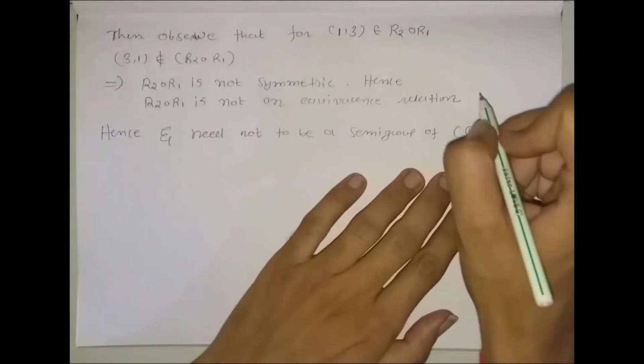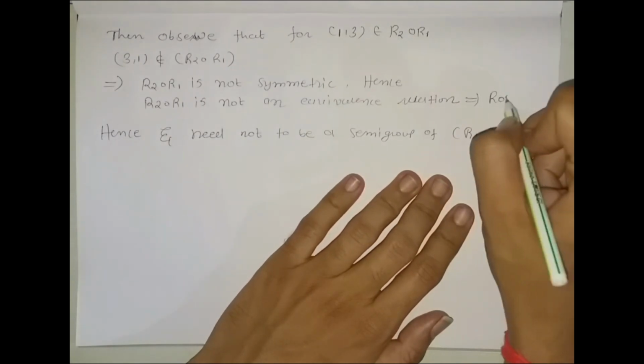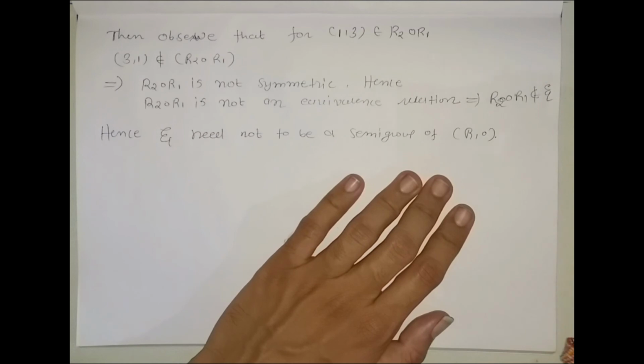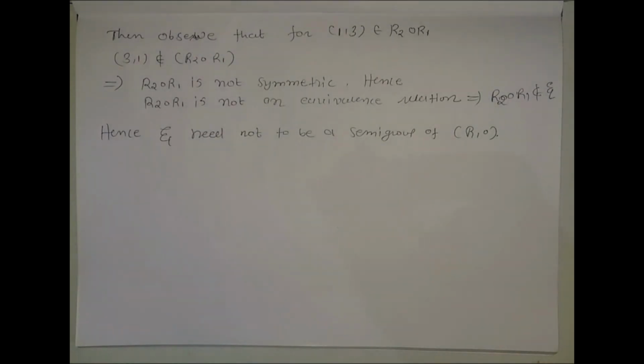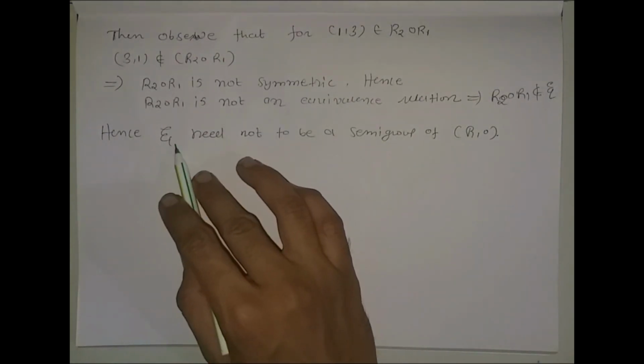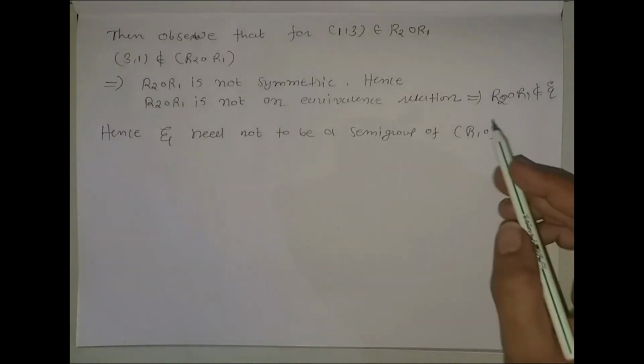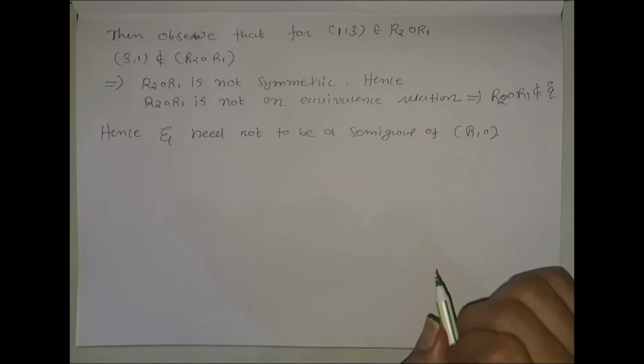This implies that R2 composed with R1 does not belong to script E. Hence, script E need not be a sub-semigroup of script R with the composition.